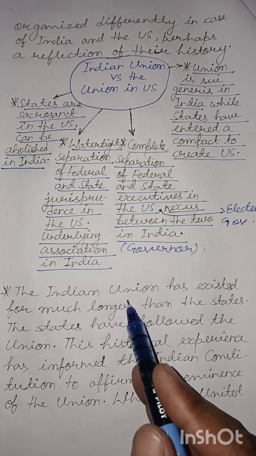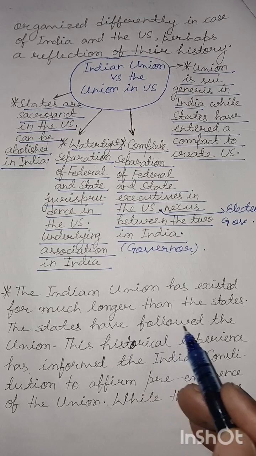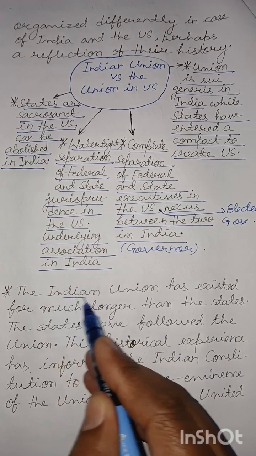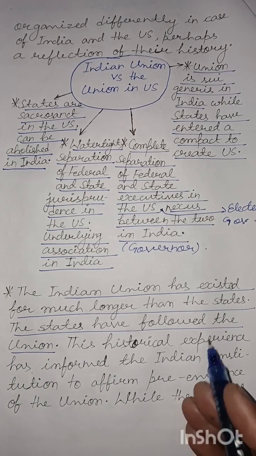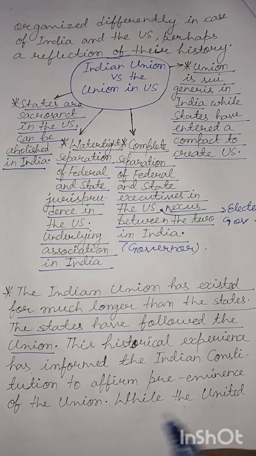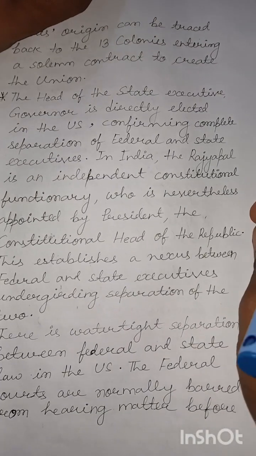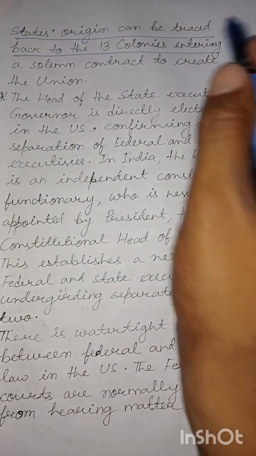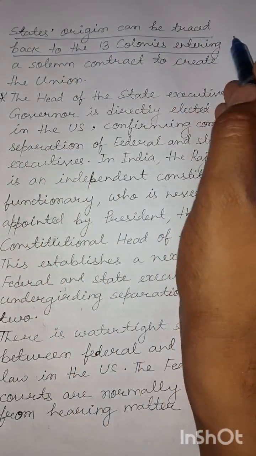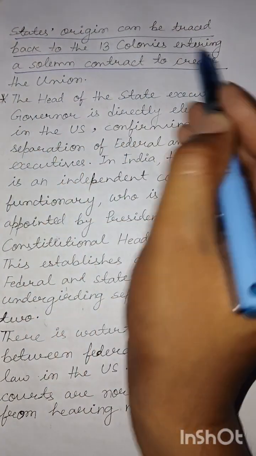Elaborating on these points, the Indian Union has existed for much longer than the states. The states have followed the union. This historical experience has informed the Indian Constitution to affirm preeminence of the Union, while the United States' origin can be traced back to the 13 colonies in the northeastern part of present-day United States, entering a solemn contract to create the Union.